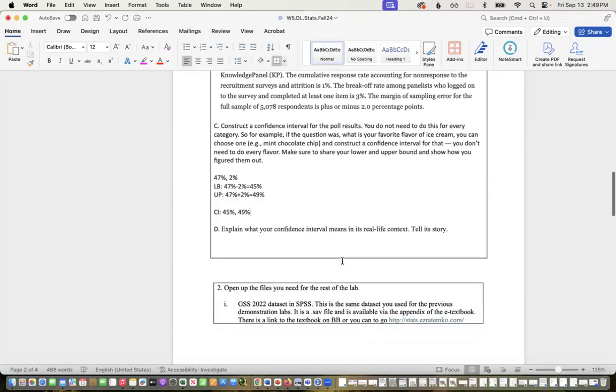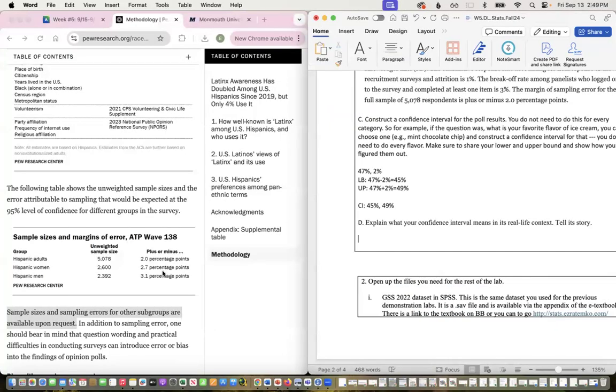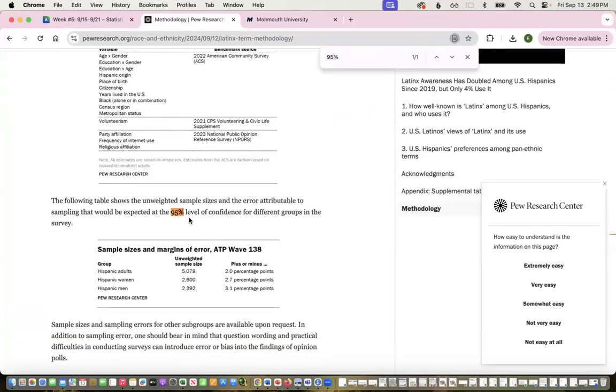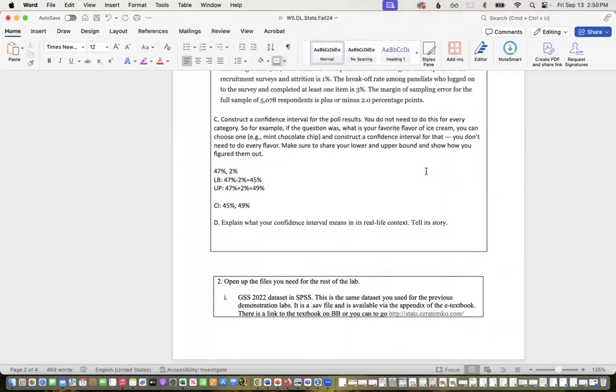Okay. Next, it says explain what your confidence interval means in real life context. So again, unless it's saying anything different, right? We're doing 95% confidence intervals. That's generally the default, right? The US Census, when they have their different surveys they do that are of samples, uses 90% in the margins they give you, but if it doesn't say anything, you can assume it's 95%.